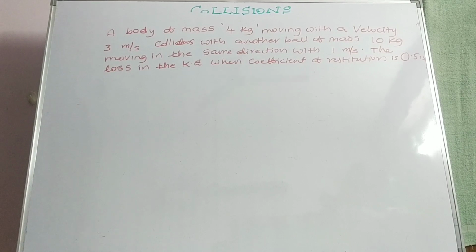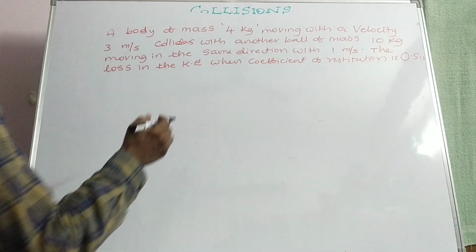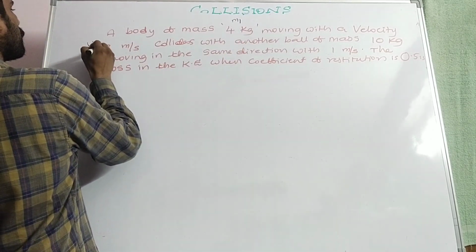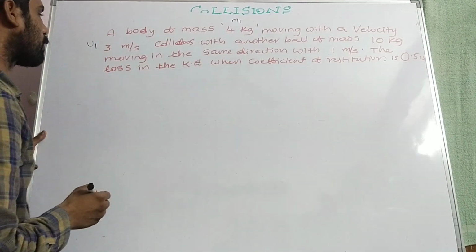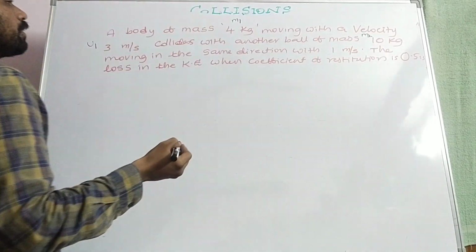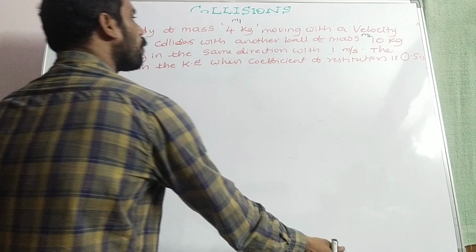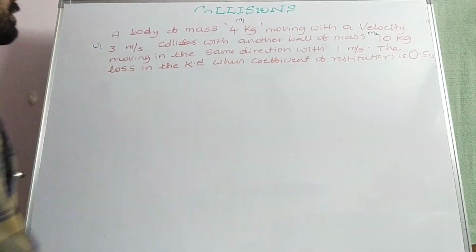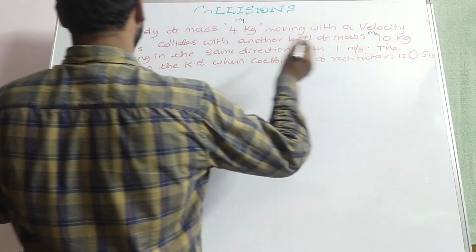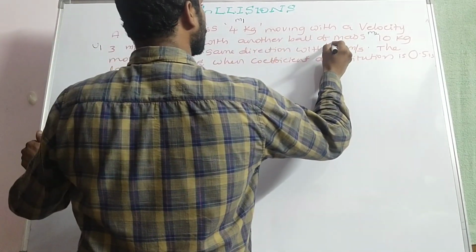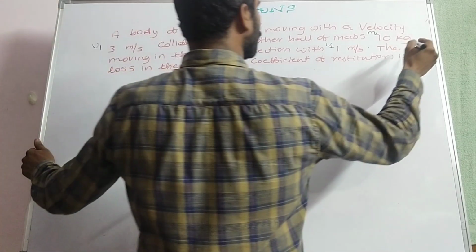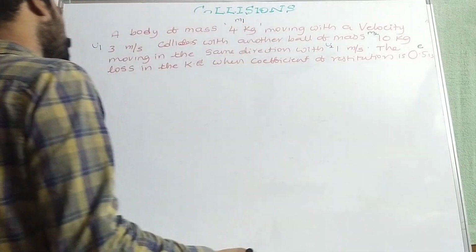A body of mass 4 kg moving with a velocity 3 meter per second, M1, velocity 3 meter per second, collides with another ball of mass 10 kg, here the mass is M2, moving in the same direction with 1 meter per second. The loss in the kinetic energy when the coefficient of restitution is 0.5. So that is the U2, and given that is E.